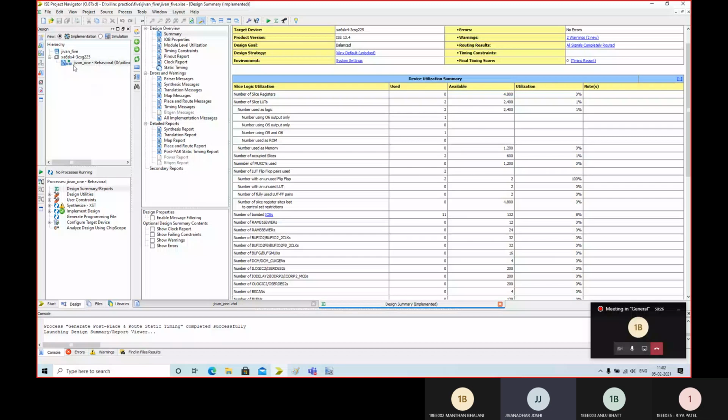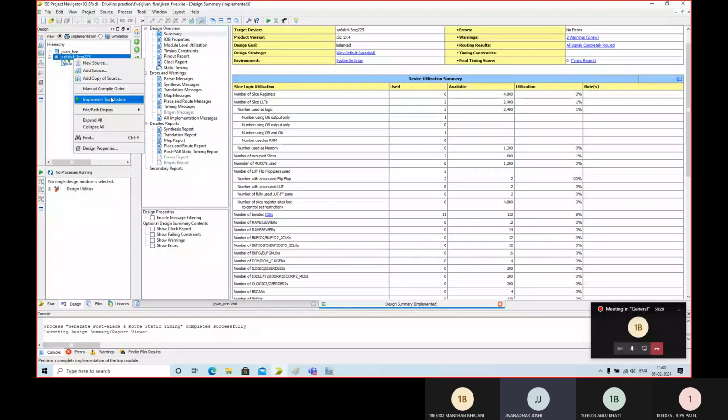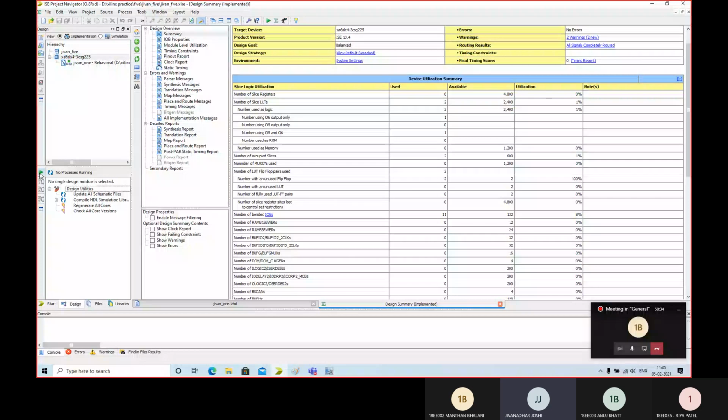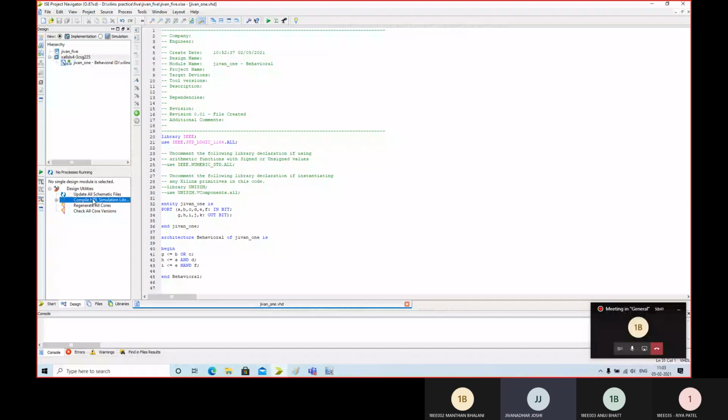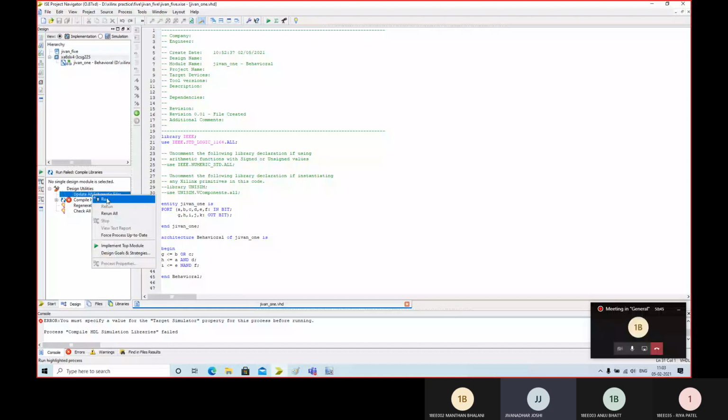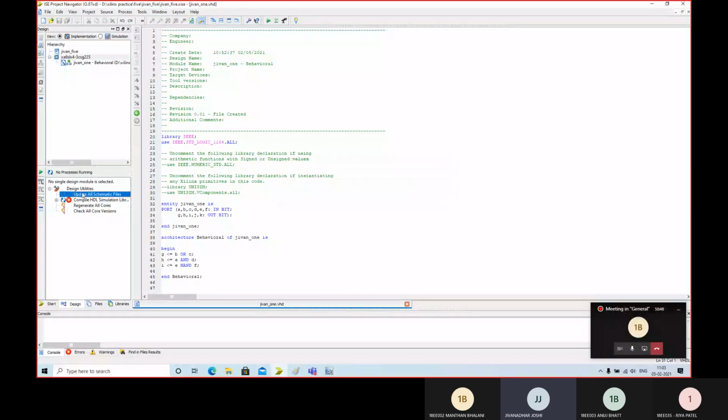Okay. Why no schematic? No schematic found.